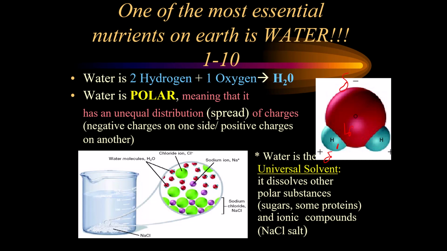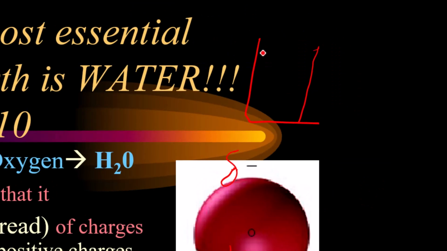Now, this polarity allows water to be the universal solvent, because anything that has a polarity to it will be easily dissolved in this substance. Okay, so once again, let's draw. Here we have our water, negative, positive.